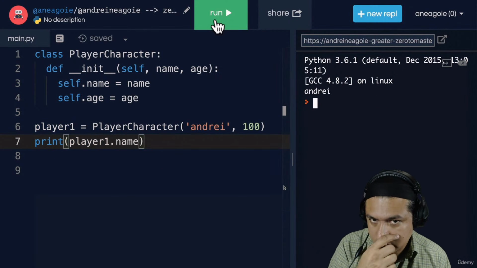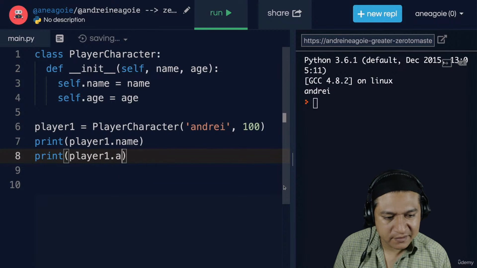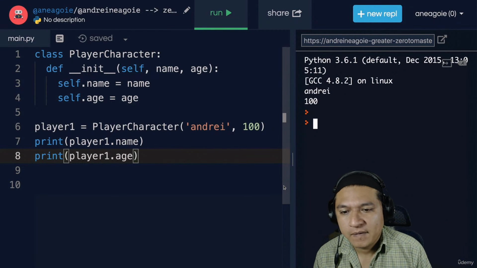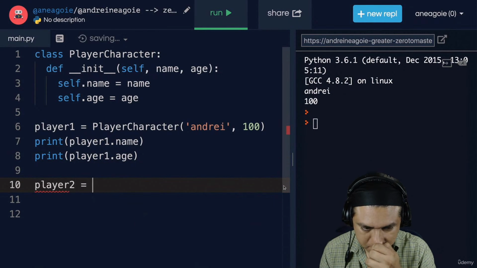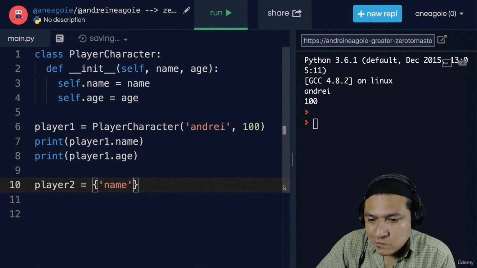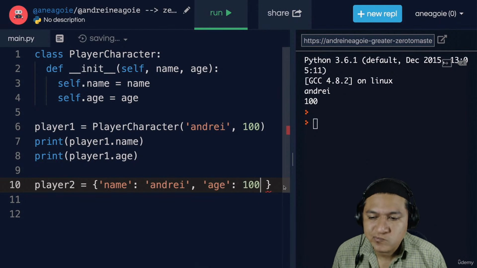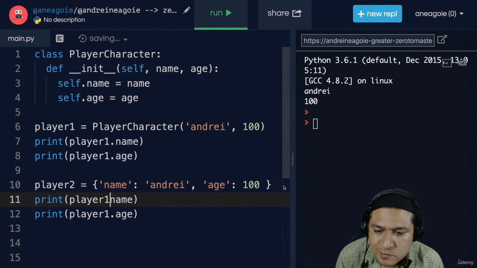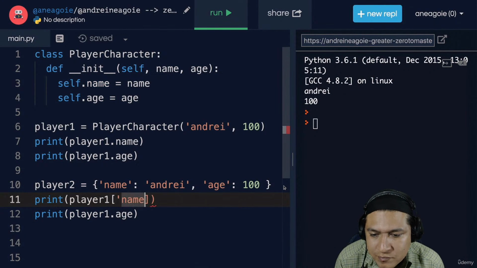can access name like this, and I can also access age like this. Because it's public, yeah. All those attributes are public. I could have the same dictionary here, let's say player2, that is going to equal a dictionary that has name of Andre, and then age of 100. And the only real difference between the two is the way I access this information. Instead of the dot notation, I use the bracket notation to access the keys.